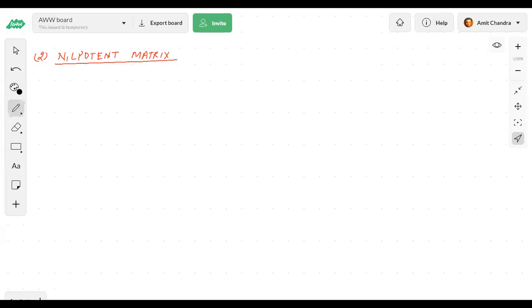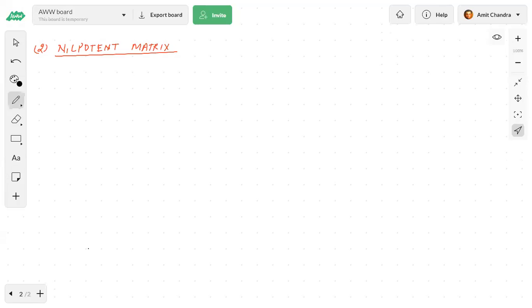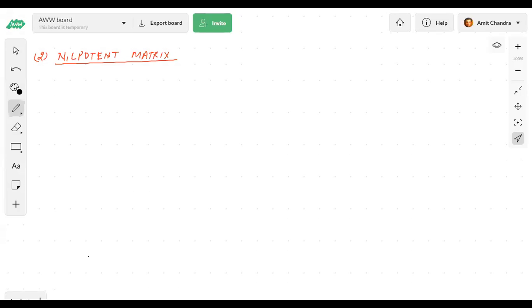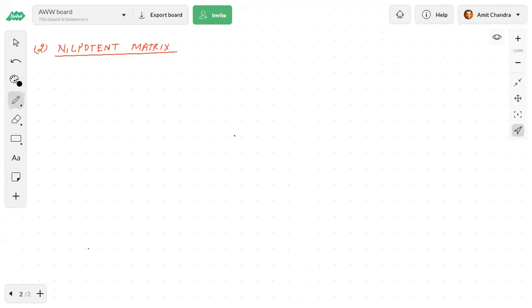Actually, yesterday's paper, maybe some questions were out of the syllabus, or maybe some question was tough. So I'll explain the question once I check the paper. You just send me the question number. Tomorrow I'll explain the question from the paper if you are not able to understand. I will just check the questions first. Then if it is out of syllabus, we'll complete those topics and then I will discuss. Okay. But this week and next week we'll do matrix only. Matrix and determinant we'll complete first.